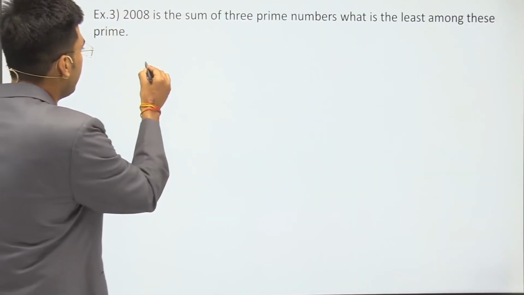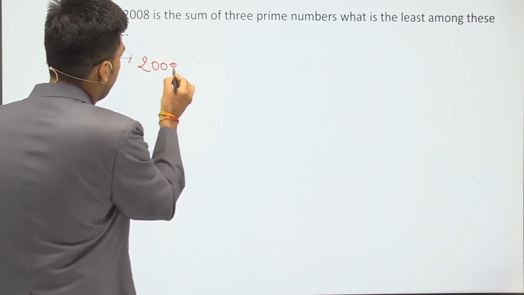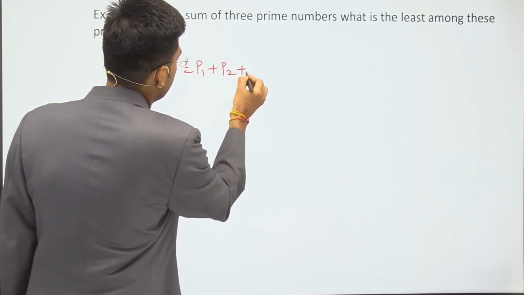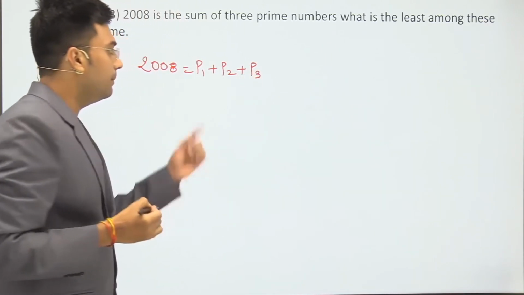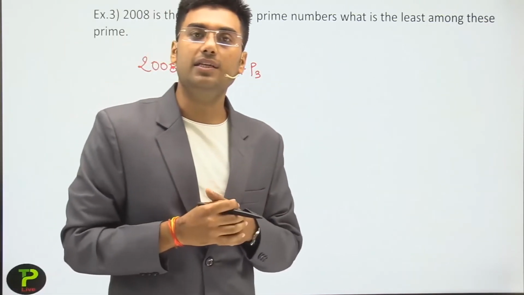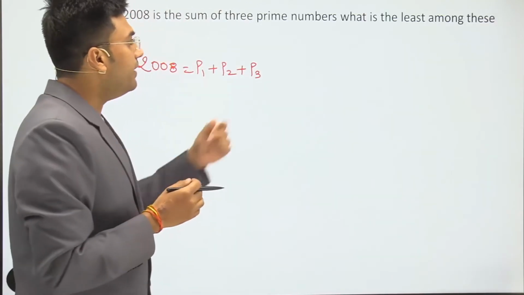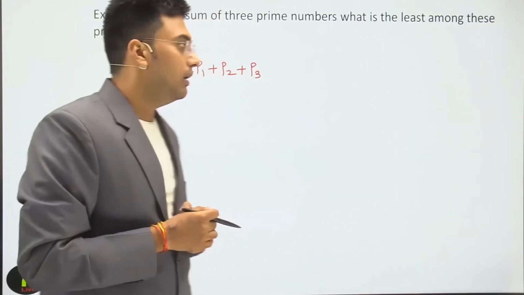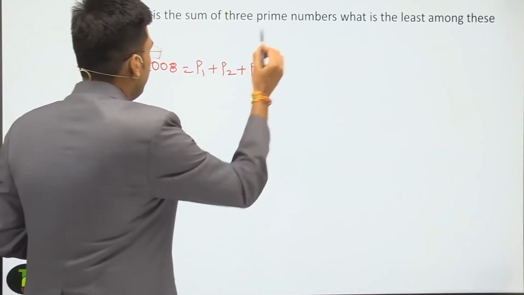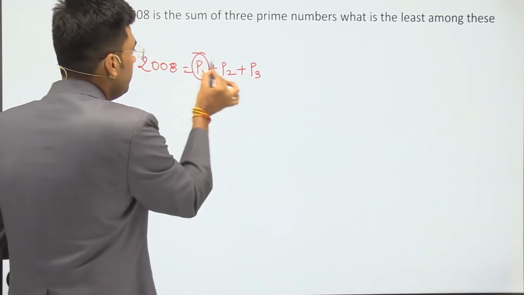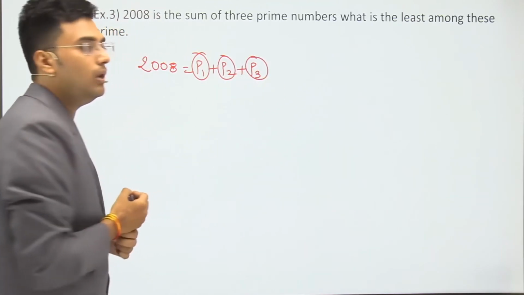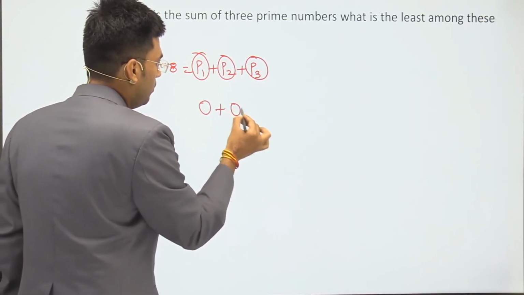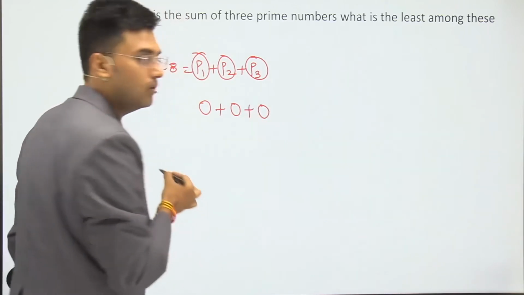So we can write it as 2008 is equal to P1 plus P2 plus P3. Here P1, P2, P3 are 3 prime numbers, and we have to find the least among P1, P2 and P3. Now students, if we assume that P1, P2, P3 all are odd numbers, so odd plus odd plus odd.